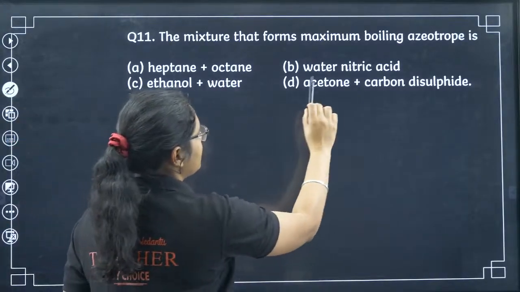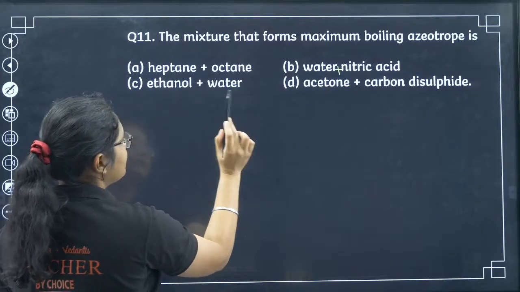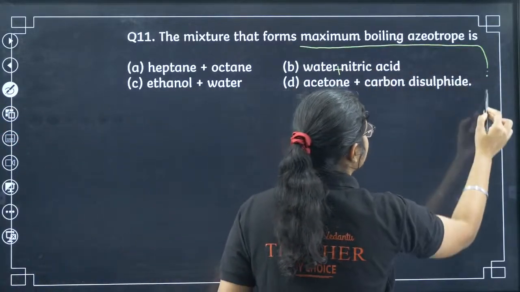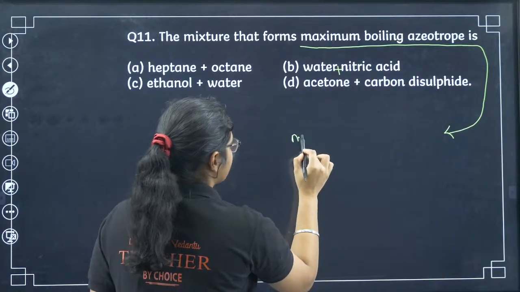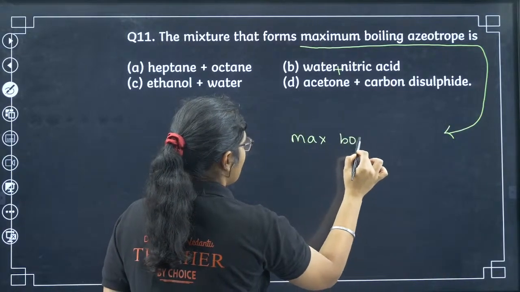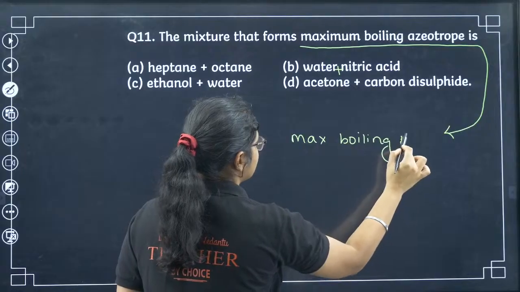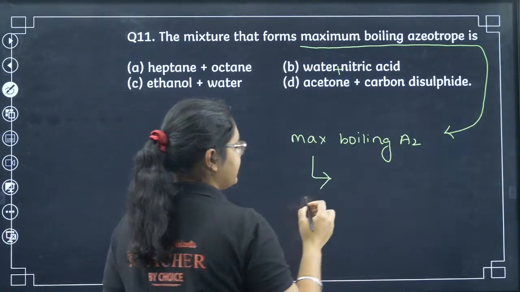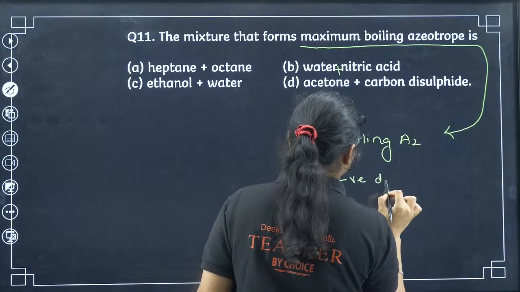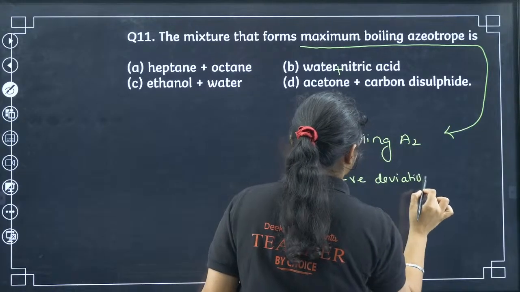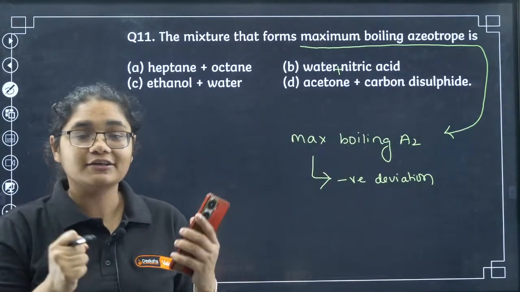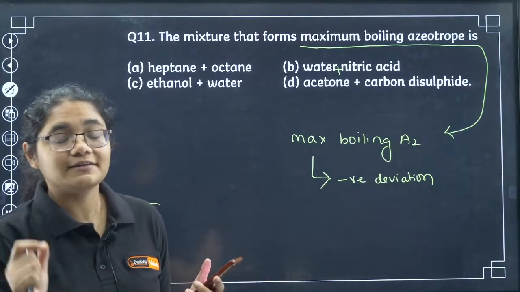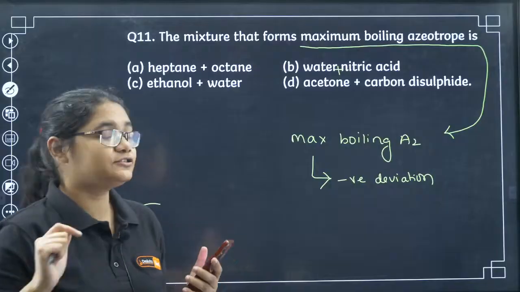Heptane plus octane, water plus nitric acid, ethanol plus water, acetone plus carbon disulfide. Maximum boiling azeotrope. So that means it should have what? Positive deviation or negative deviation? It should have negative deviation. The interaction should be very strong, so that we need a very high temperature to boil them, and that is why we get maximum boiling azeotrope here, right?